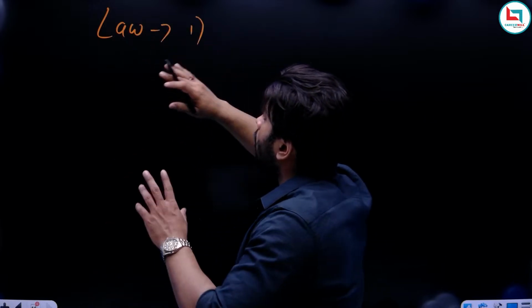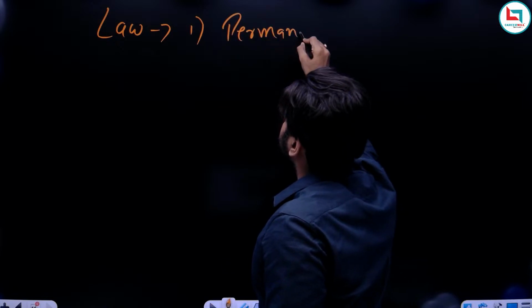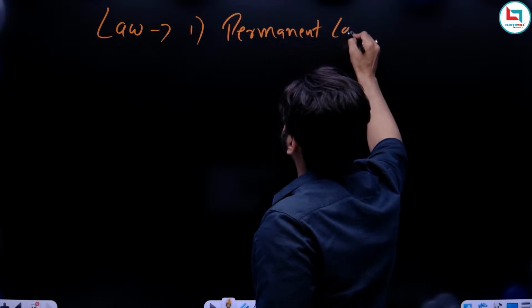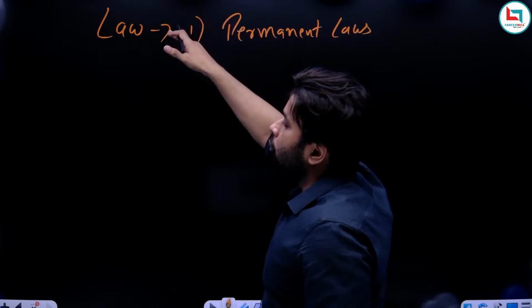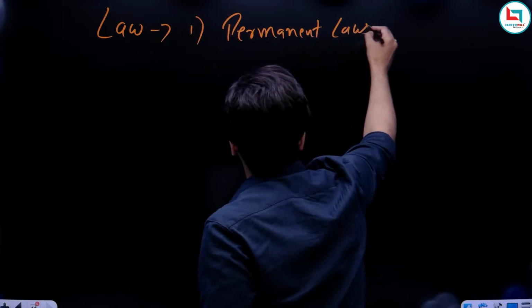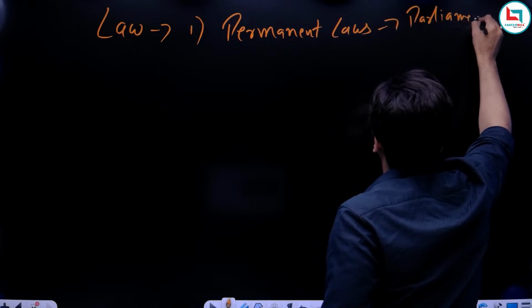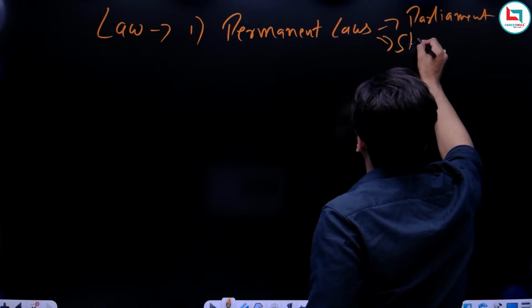Law means all those laws which are permanent in nature. All the permanent laws come under the definition of law under Article 13. Permanent laws are those laws which are enacted by Parliament and state legislature.